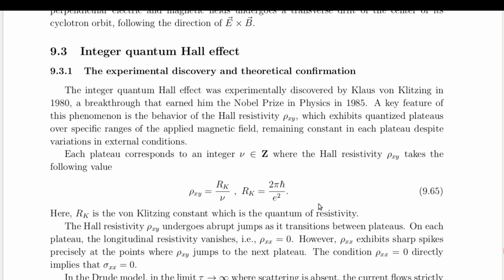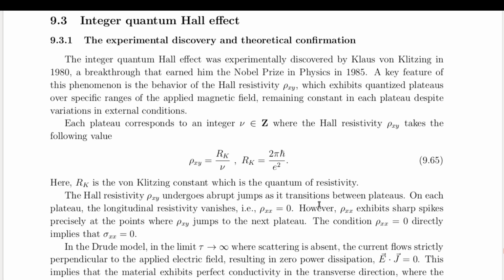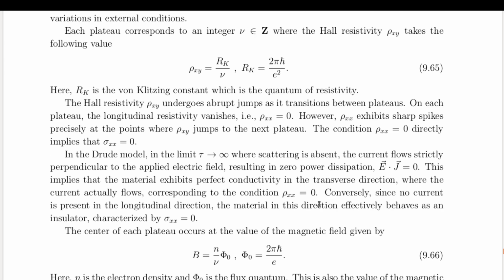Experimental discovery of the integer quantum Hall effect. The integer quantum Hall effect stands as one of the most striking discoveries in condensed matter physics. First observed by Klaus von Klitzing in 1980, this phenomenon revolutionized our understanding of electron transport in two-dimensional systems and led to his 1985 Nobel Prize in Physics.